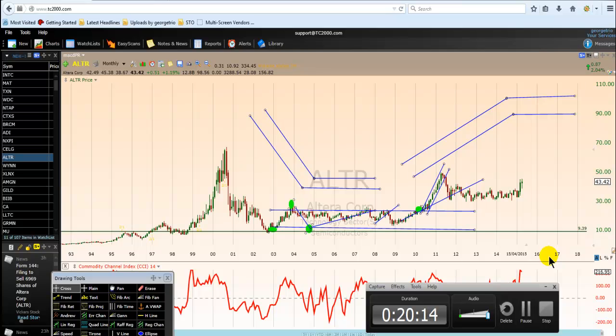In step 3, we were talking about the overbought, meaning that the price is at a resistance zone, and oversold, meaning that the price is at a support zone. In step 4, we were talking about the rising channel, the oversold in the rising channel. In step 5, we were talking about overbought in the declining channel.